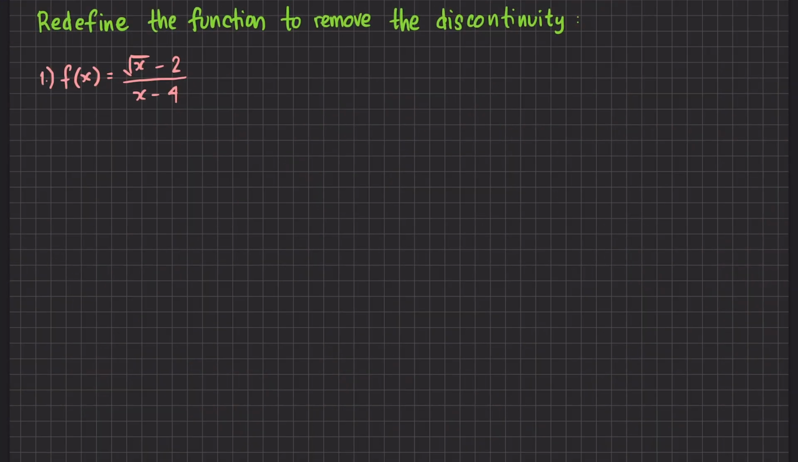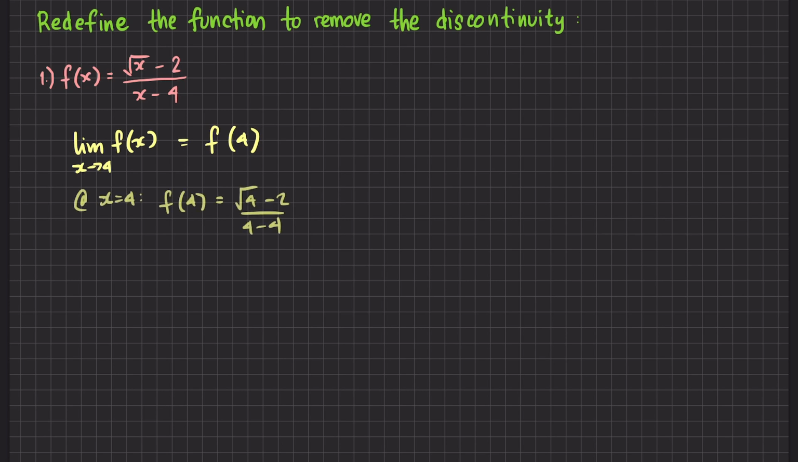For this example, the instruction is to redefine the function to remove the discontinuity. Looking at it, we can see that we have a discontinuity whenever x is equal to 4, because our function becomes undefined at x equals 4. Now, to remove the discontinuity, we need to define a function value whenever x is equal to 4, and it should equal the value of the limit of f of x as x approaches 4. So let's write that. But if we evaluate the function at 4, we get a 0 over 0 form.